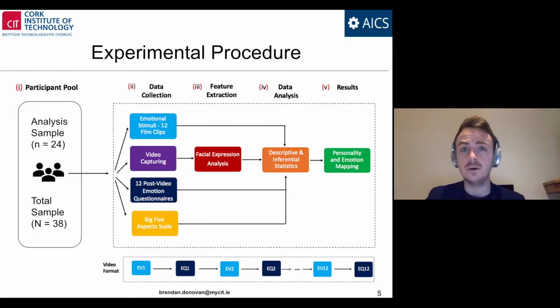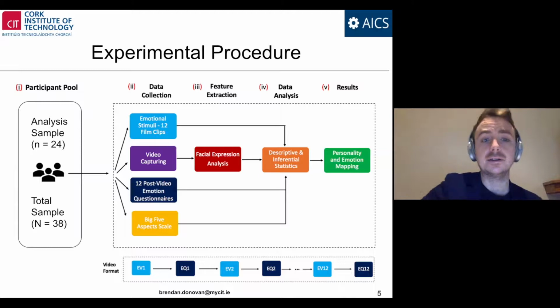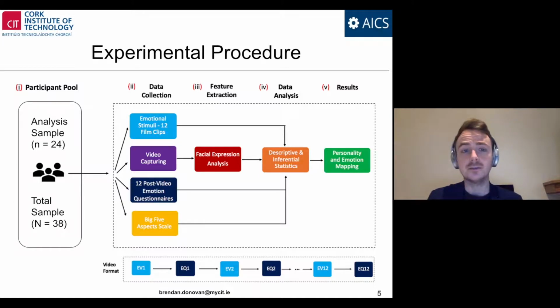So the figure below depicts our experimental procedure. We had an overall sample size of 38 participants. However, for this particular paper, we analysed 24 participants that had their emotive facial expressions recorded. The procedure for each of these participants is the same.